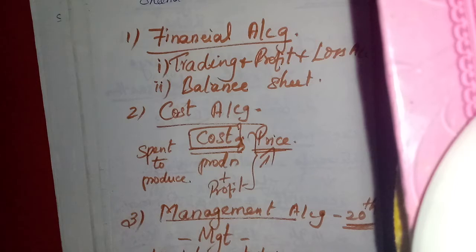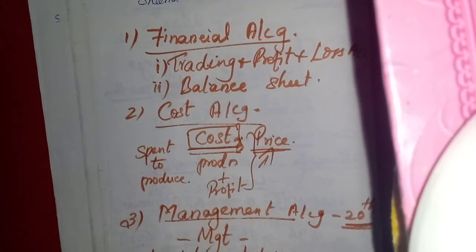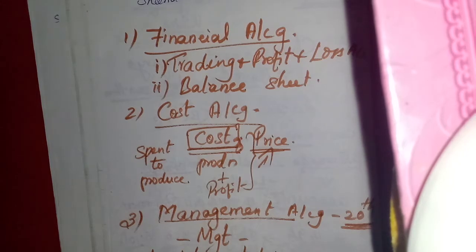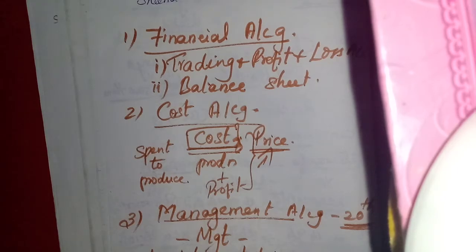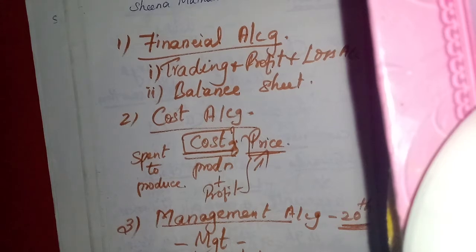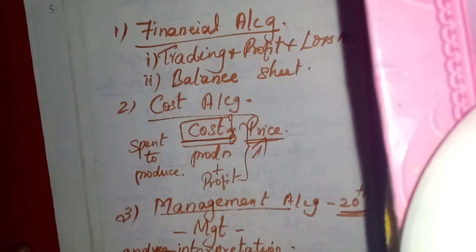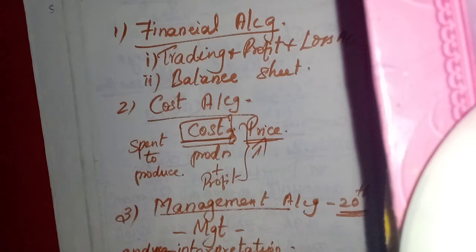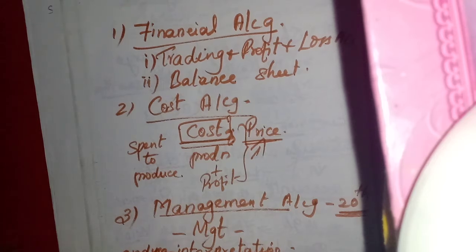So that time only they realized the importance of accounting, because they were not able to remember all the production and sales, as it was on a large scale. If it is very little, they can keep it in memory, isn't it? But if it is on a large scale, they found it very difficult. So that time only this accounting was introduced and developed.